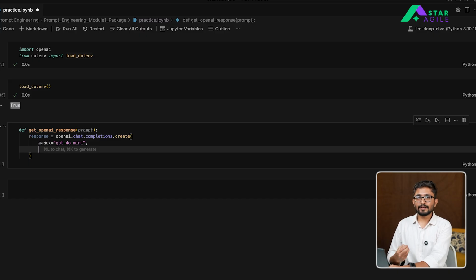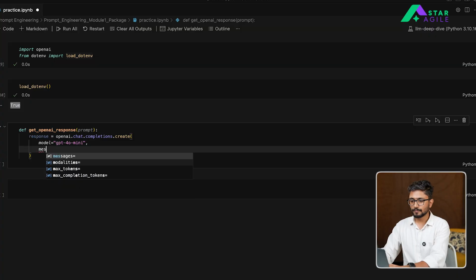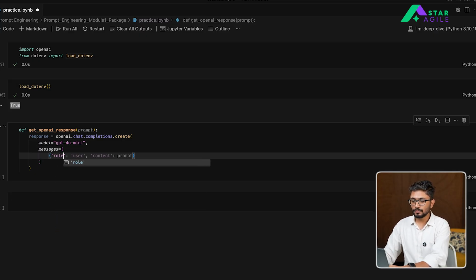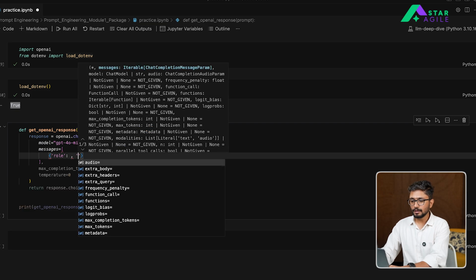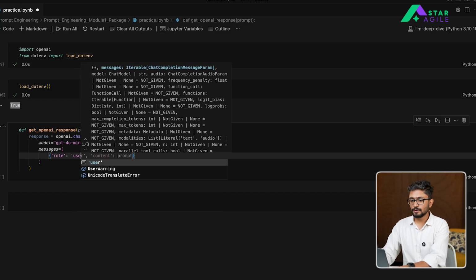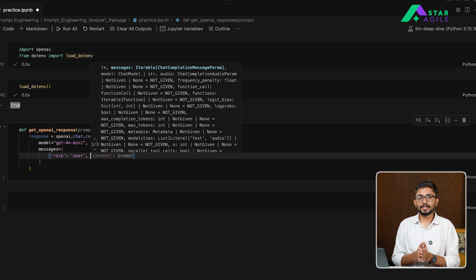The next attribute that we have to tell is the messages that we are sending to OpenAI. Messages contain a list of all the key value pairs that your model is supposed to respond to. Each key value pair is going to contain a role and a prompt, right? Let me first define a role. A role is essentially what type of instruction you are sending to a model. We are going to discuss role in detail in just a minute.